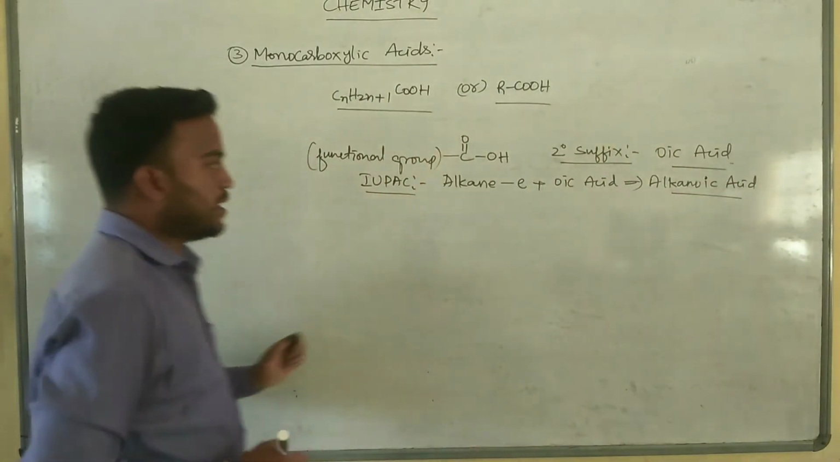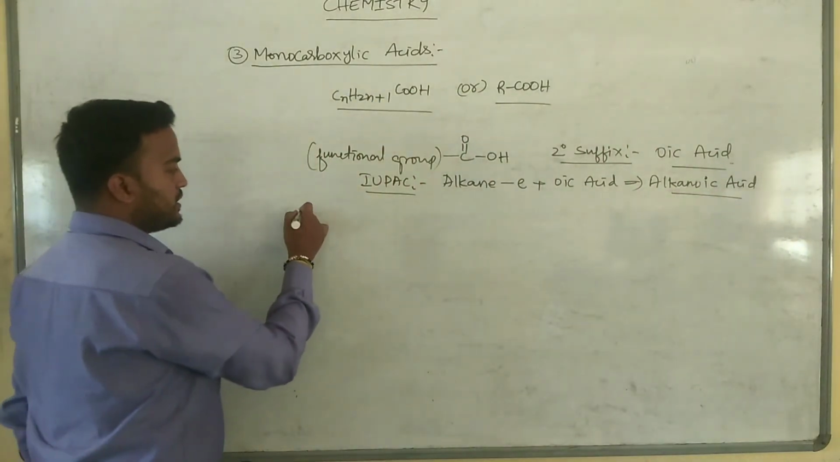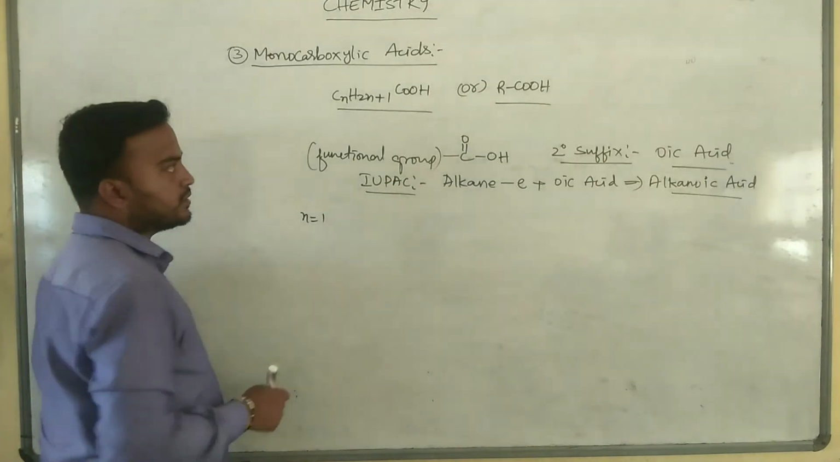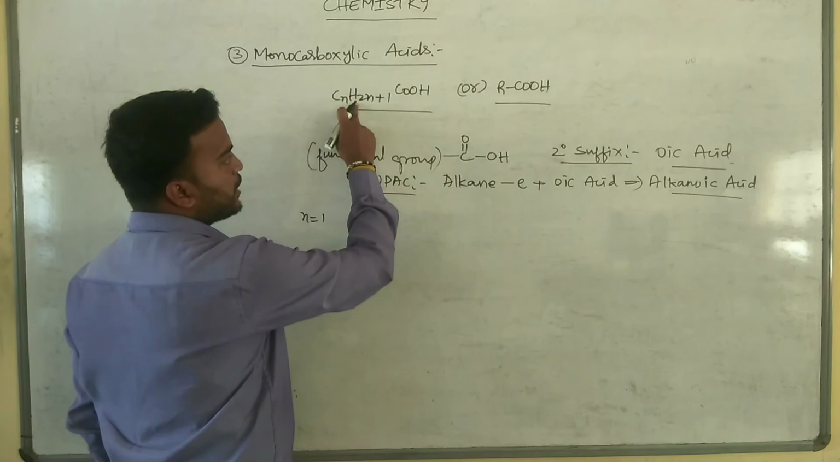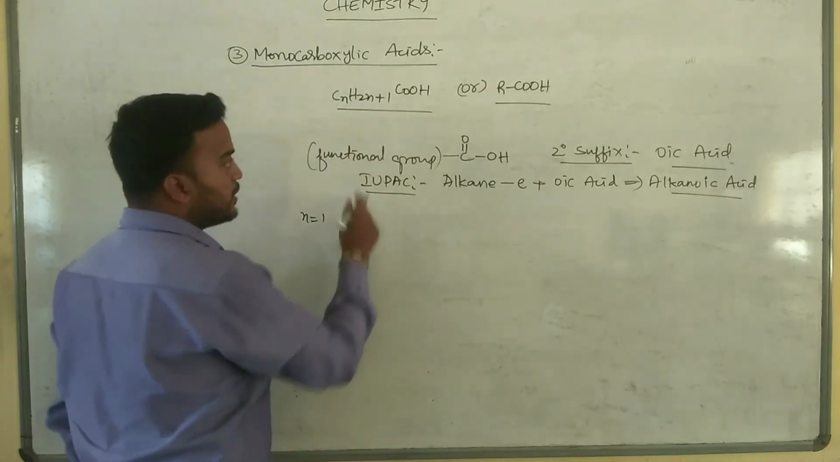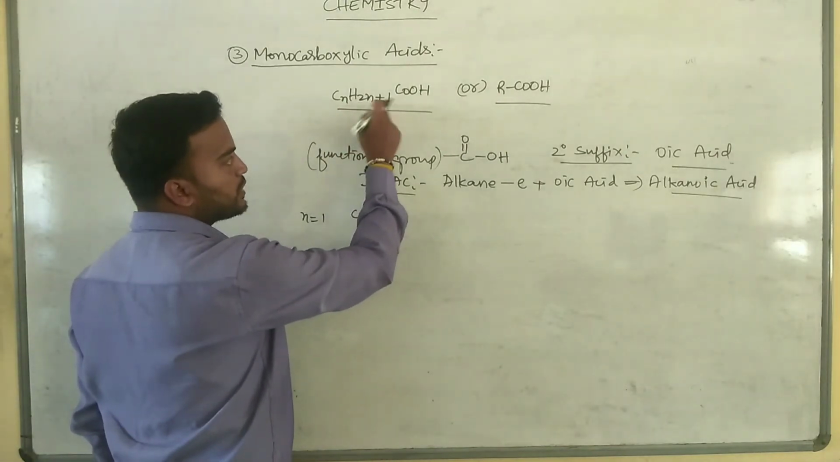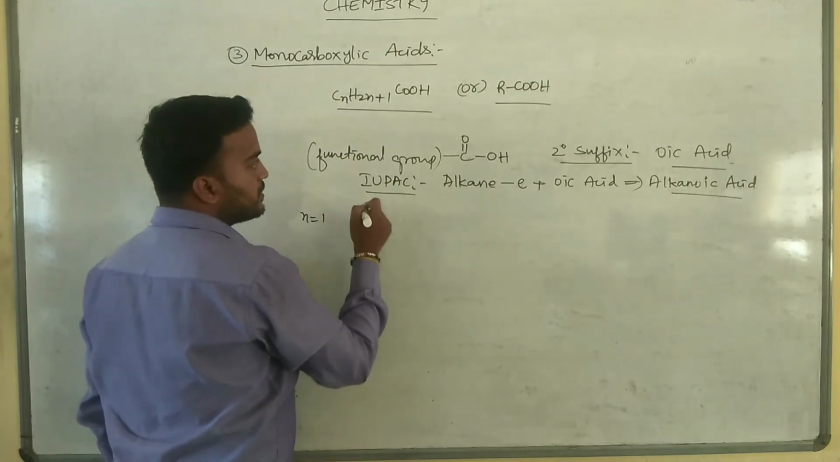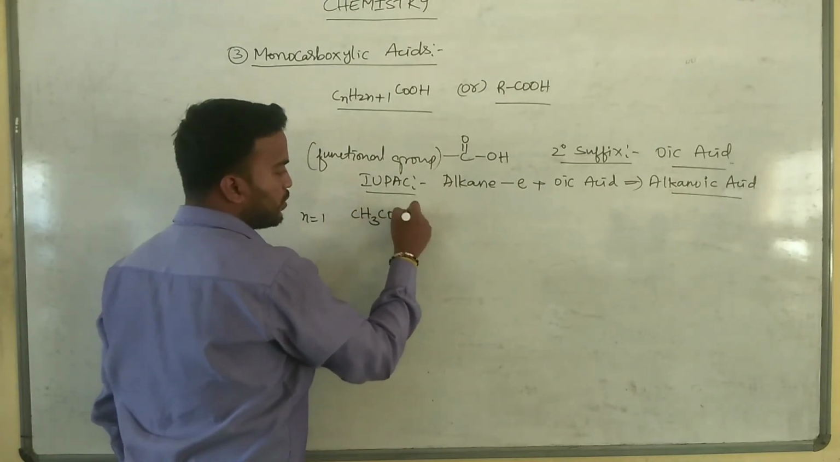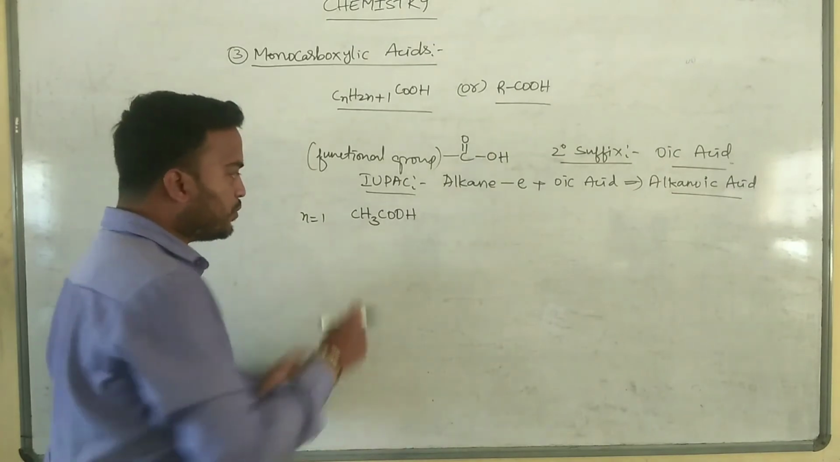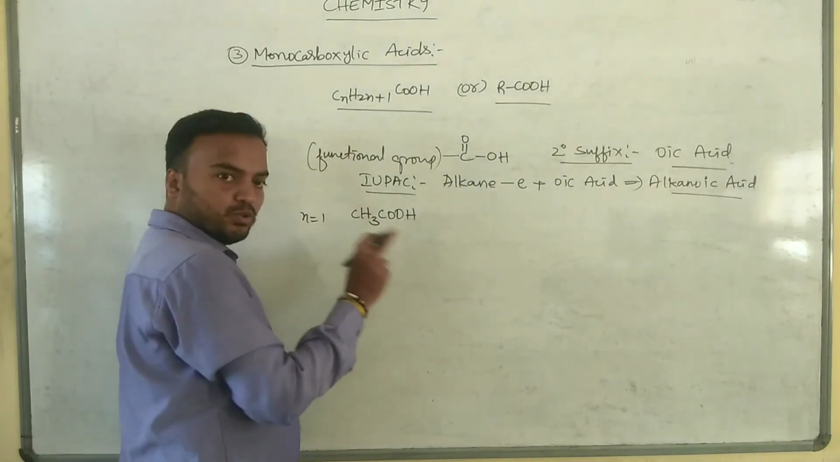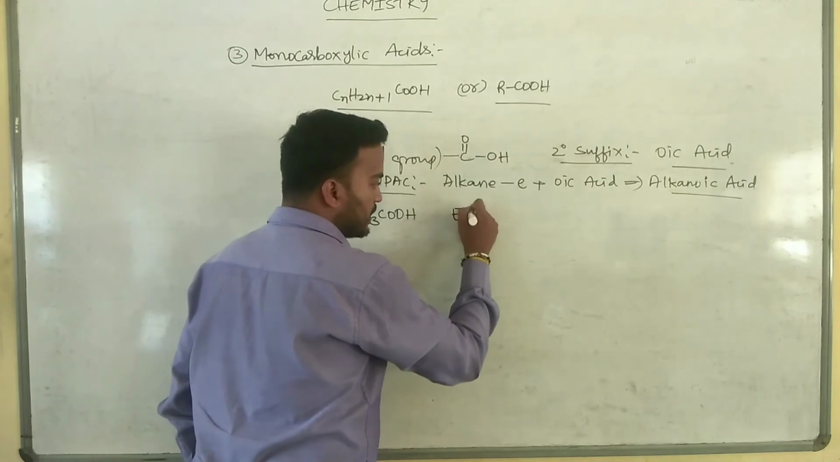So let's see some examples. For the first case, I will put n equal to 1. So we will get CnH2n+1: 2 ones are 2, 2 plus 1 is 3. CH3COOH. So what is the IUPAC name for this compound? Number of carbon atoms are 2. Ethanoic acid.